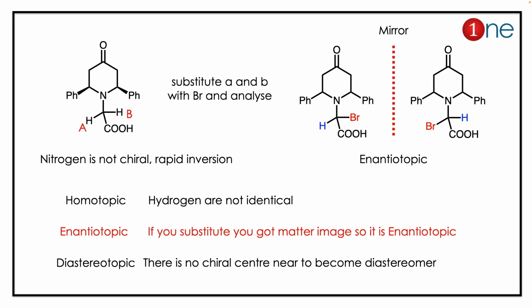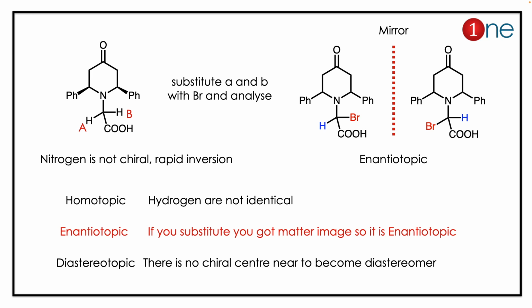Here, in finding the answer, you might think of the mirror image because it is directly enantiotopic. Let us analyze every possibility here. Homotopic is not possible because the hydrogens are not identical. Since chiral carbons are next to nitrogen, both hydrogens are different because they are stereochemically different.